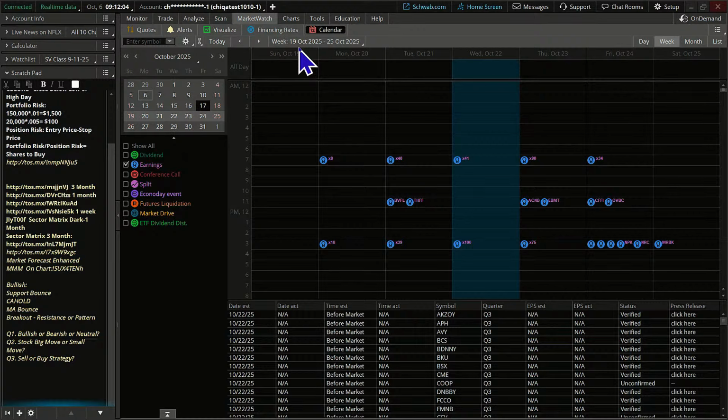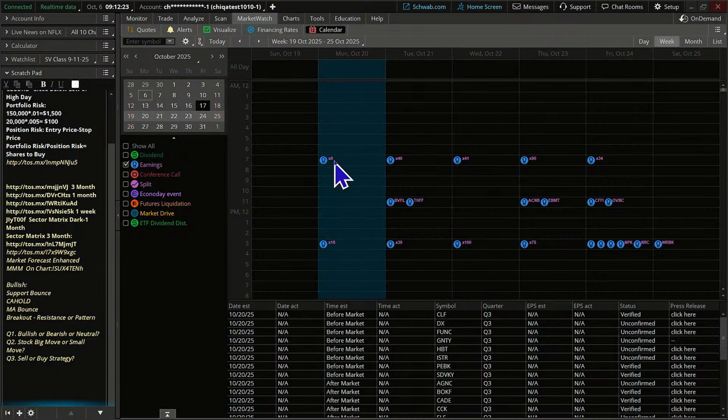Okay, so I went out these 2 weeks in advance. This is saying the 19th on Sunday, because sometimes there might be some that announce on Sunday, but not generally speaking. As you come into the earnings calendar, it might be a little hard to see on my screen, but this little one right here on Monday says we've got 8, and it's at 7 o'clock, which means basically pre-market or earlier in the day. That's typically when companies announce, right? Either before the market opens or after the market closes.